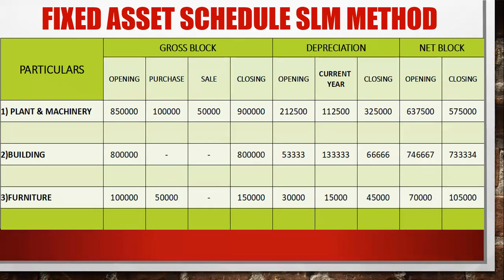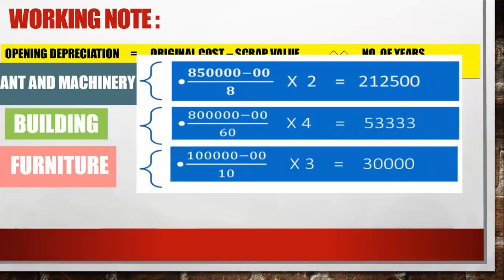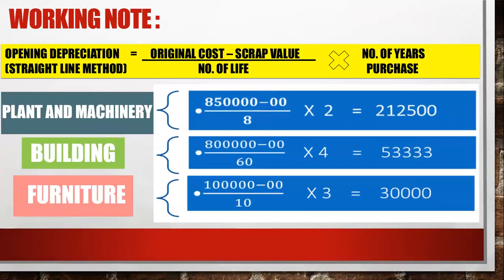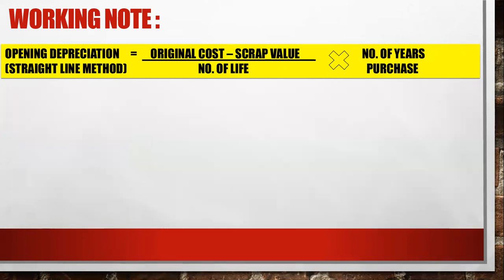For building, 53,333 rupees, and 30,000 for furniture. So here you can see both amounts over here. Building, 53,333. From where did you get this? 8 lakh was the opening cost minus scrap value; there is no scrap value, upon number of lives, that is 60 years useful life. Multiply by the number of years ago you purchased. That was the building I purchased 4 years back, so multiply by 4. Clear, everyone?